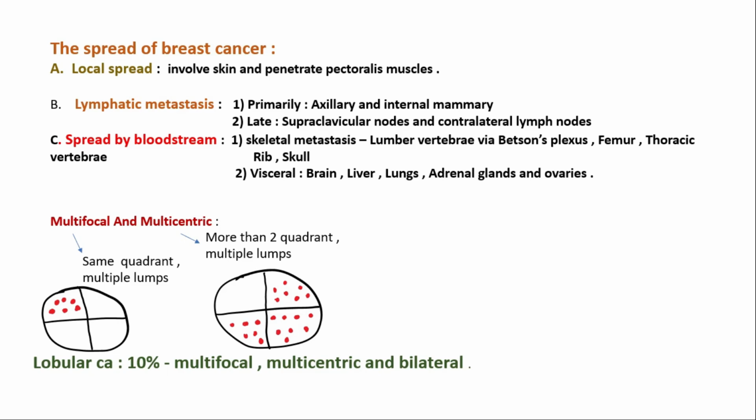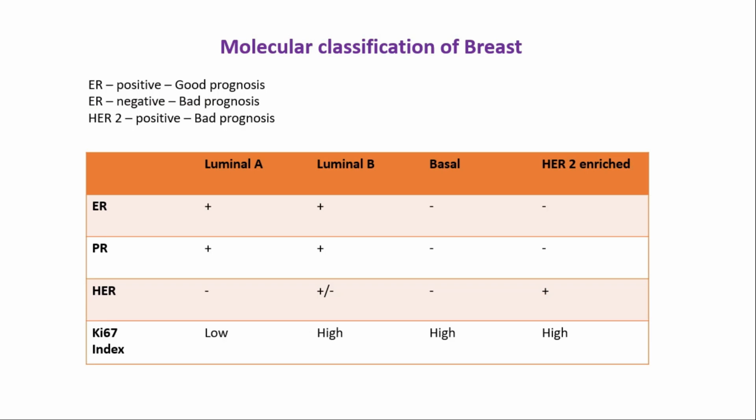When the lumps are present in one quadrant of the breast, it is termed multifocal. We know we can divide the breast into four segments: upper outer, upper inner, lower outer, lower inner. When multiple lumps are present in more than two quadrants, it is termed multicentric. Now name a carcinoma which is at the same time multifocal and multicentric. That is lobular carcinoma. It is 10% multifocal, multicentric, and it is bilateral.